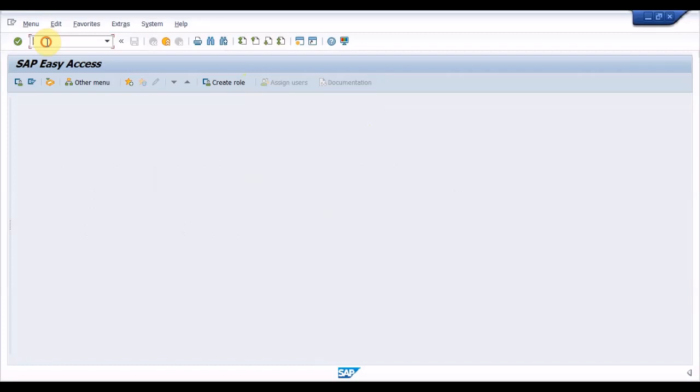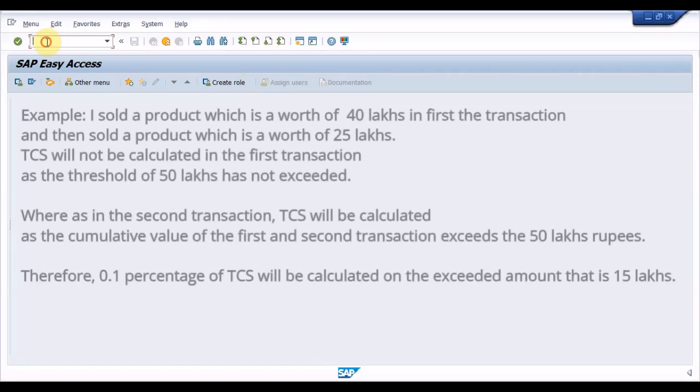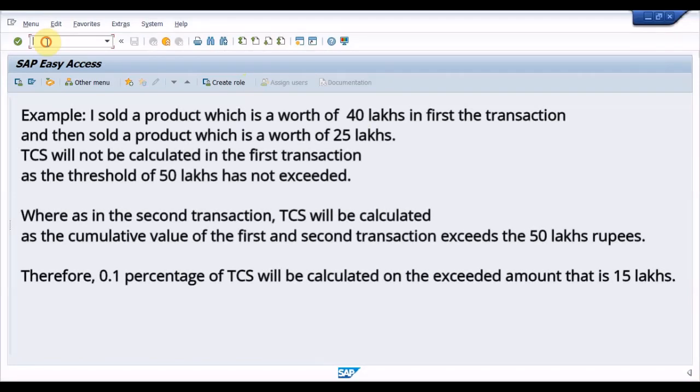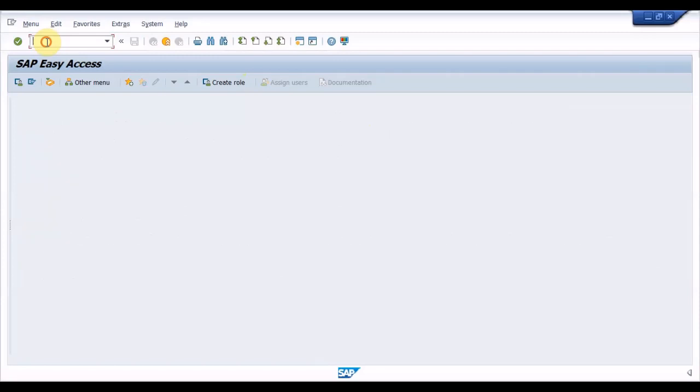Example, I sold a product which is worth 40 lakhs in the first transaction and then sold a product which is worth 25 lakhs. TCS will not be calculated in the first transaction as the threshold of 50 lakhs has not been exceeded. Whereas in the second transaction, TCS will be calculated as the cumulative value of the first and second transaction exceeds the 50 lakh rupees. Therefore, 0.1% of TCS will be calculated on the exceeded amount.